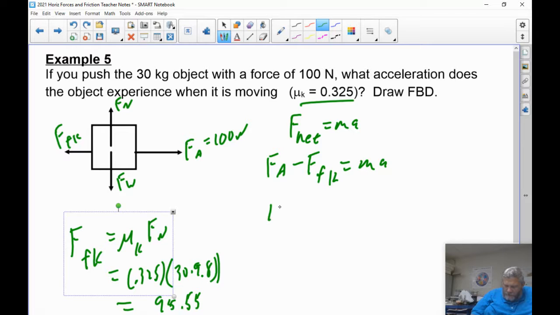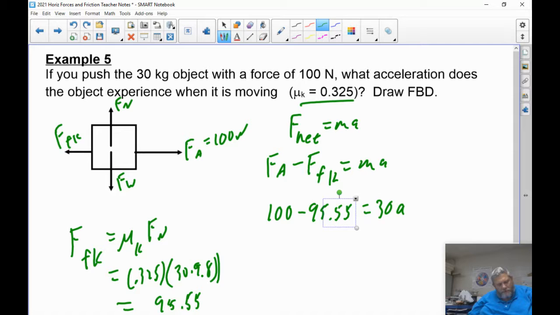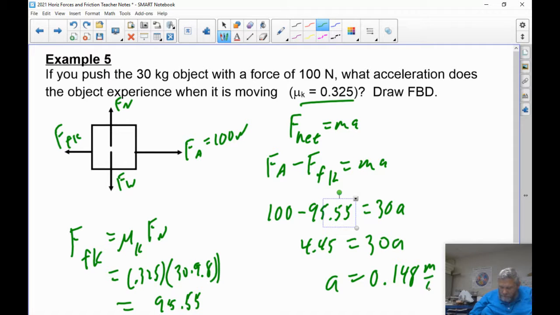So it's going to be 100 minus 95.55 is equal to 30 times a. That's 4.45 is equal to 30 times a. Divide both sides by 30, and we get 0.148 meters per second squared. All right, notice again, same process every single time.